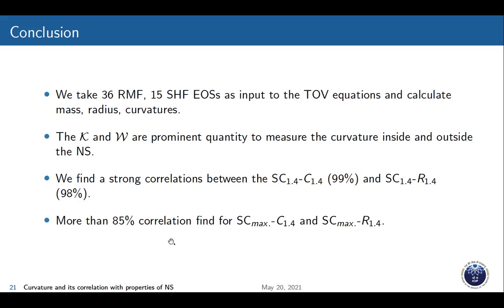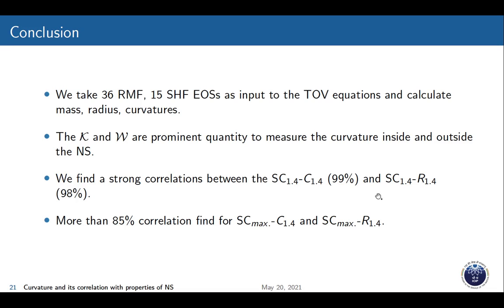More than 85% correlation is found between the surface curvature and maximum mass neutron star, and between C 1.4 and surface curvature and R 1.4. That means the surface curvature, compactness and radius are highly correlated.